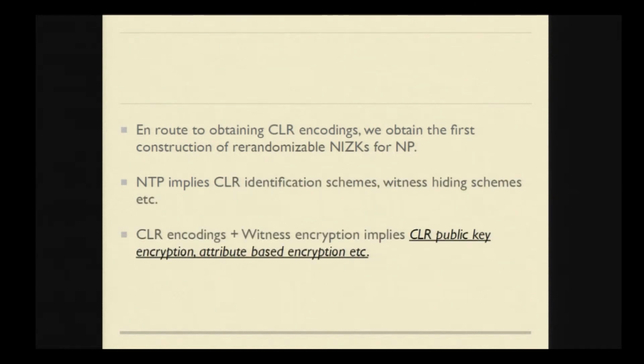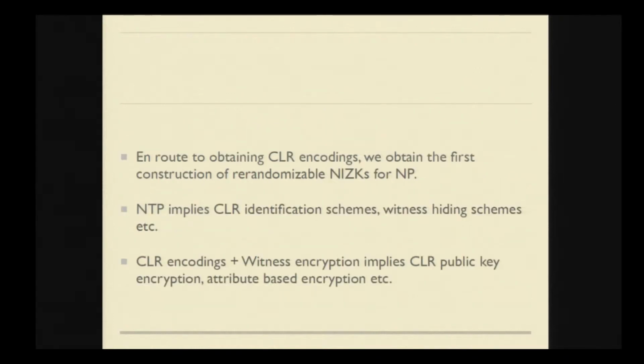And surprisingly, the tool we developed to obtain this non-transferable proof system, which is the CLR encodings, itself implies public key encryption schemes, attribute-based encryption schemes, and so on, when combined with witness encryption. We note that several of these primitives are already constructed under well-studied assumptions, but we give a generic technique to achieve all of these applications at once.